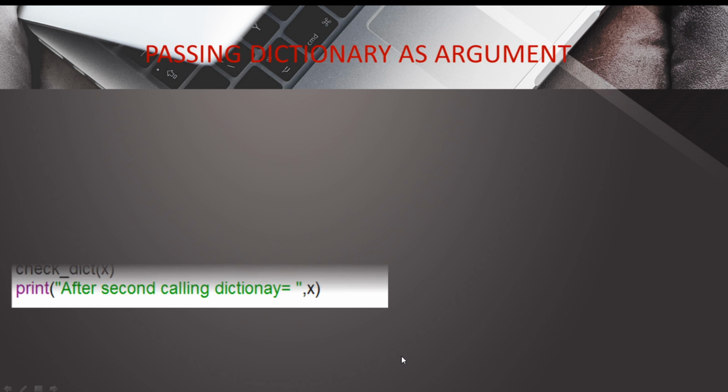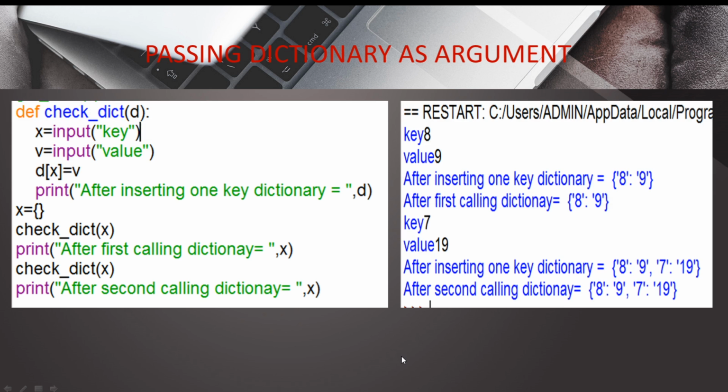Passing dictionary as argument, so we have already read it. Here we have done the execution for the second calling also. That was for the first calling, and now we are doing it for the second calling. See, here we are taking the values for the second calling, and then inside the function there is one statement.